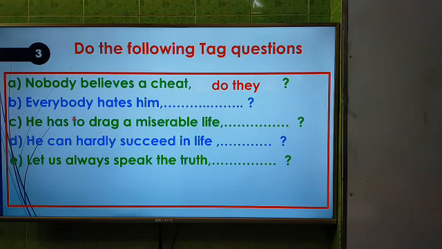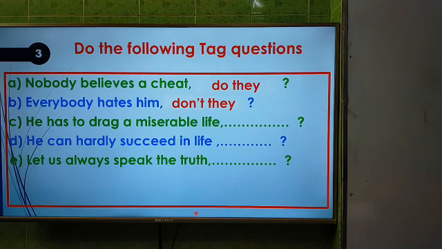Now the second one, everybody hates him. The answer will be don't they. The second one is an affirmative sentence, so the tag question will be negative, and there is no operator here, so this is in present indefinite. We have to use do or does as operator, so the answer will be don't they, and they has come instead of everybody.